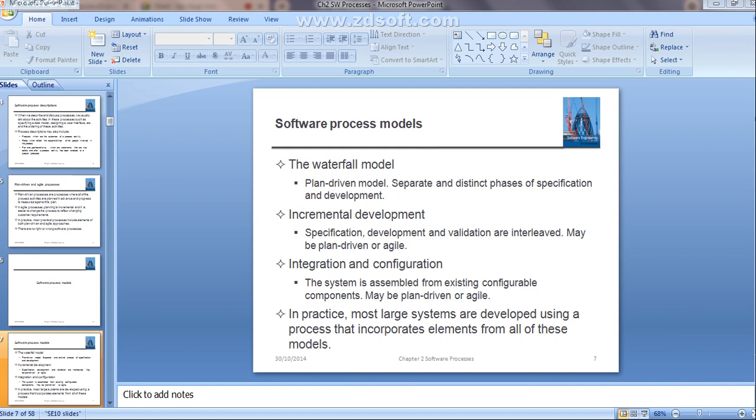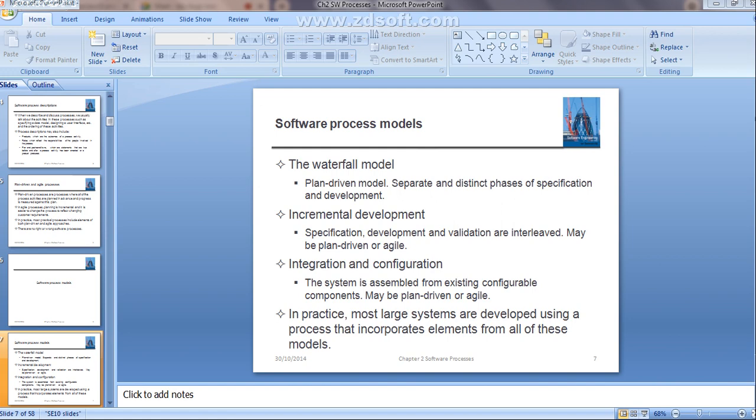That means as the customer comes with a new requirement, that needs to be reflected immediately, at any point of time. You may be in any particular phase, doing that particular activity. If the customer comes with a new requirement, that needs to be reflected within your process activity, right? So see here, the specification, development and validation are interleaved.